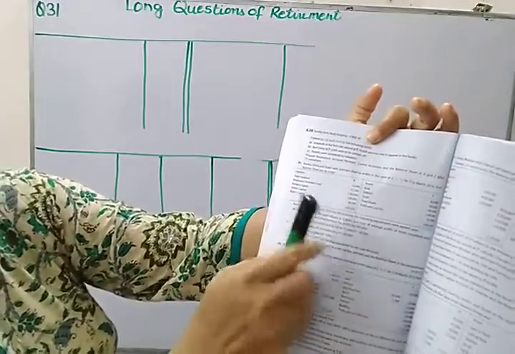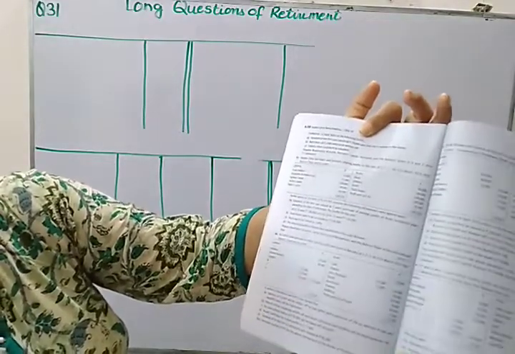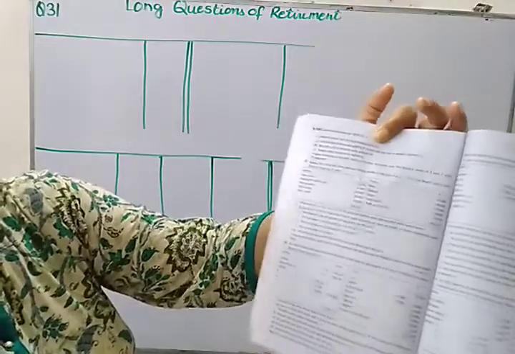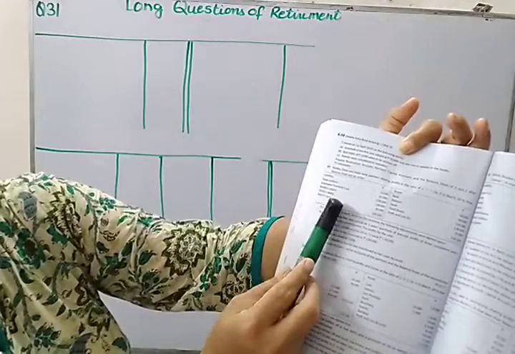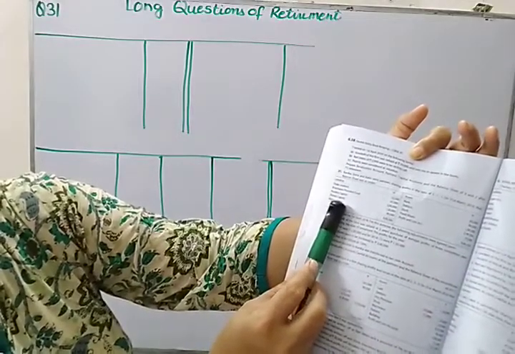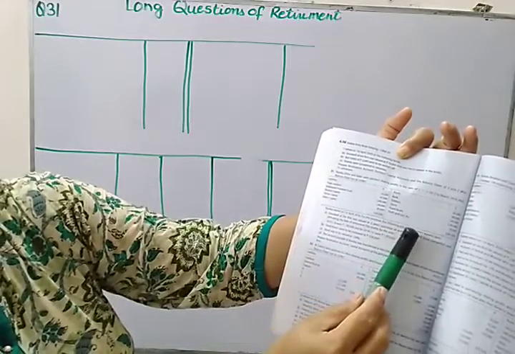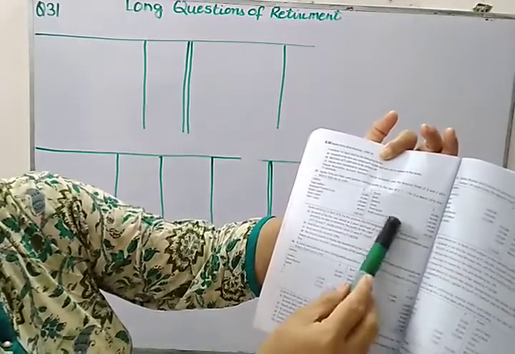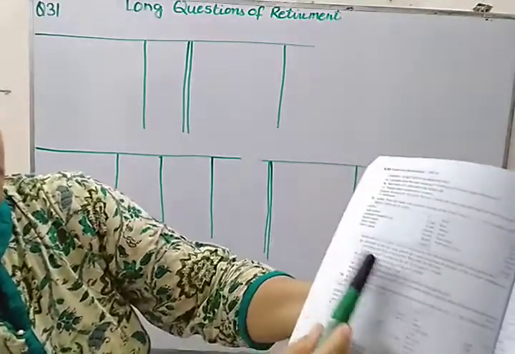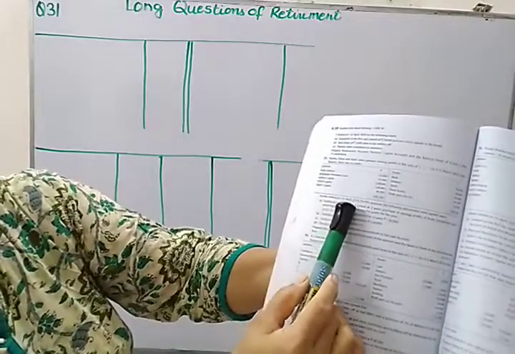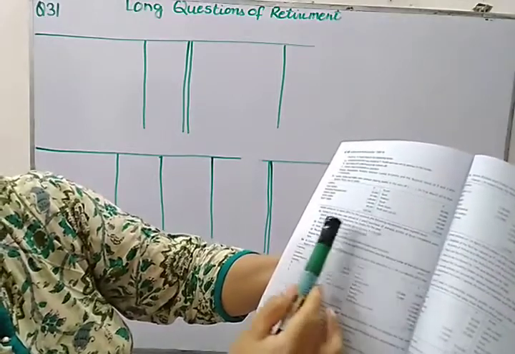Kanika, Disha and Kabir were partners in a firm sharing profits in the ratio of 2:1:1 on 31st March 2016. Their balance sheet is given to you: trade creditors, employees provident fund, Kanika's capital, Disha's capital, Kabir's capital, bank, debtors, stock, fixed assets, profit and loss account. Profit and loss debit balance is given on the asset side of the balance sheet. Then Kanika retires on 1st April 2016. For this purpose, the following adjustments were agreed upon.